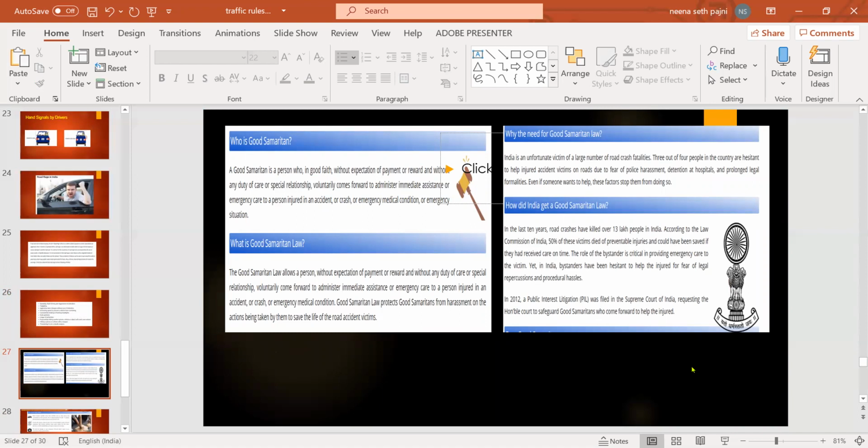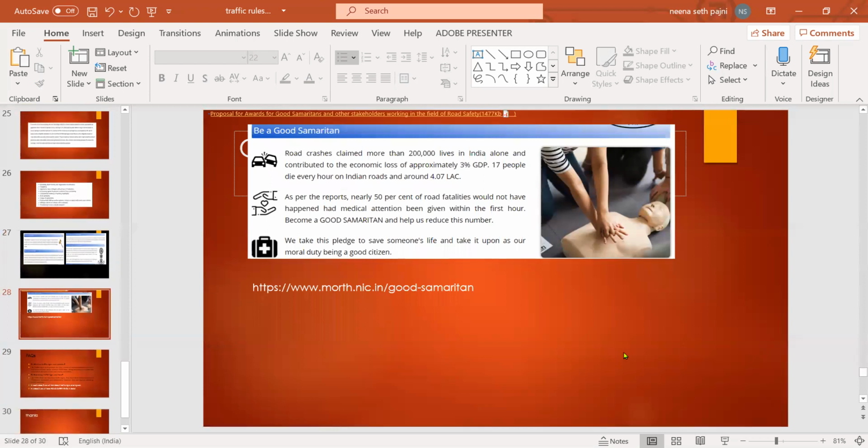You might have seen nowadays people making videos on their mobile phones whenever there is some accident. Instead of that, you should help that person. It is believed that if we give first aid to a person in the first hour, then the life can be saved, and the government rewards all those persons who do this good work and are good human beings. The proposal for reward for good Samaritans and other stakeholders can be found at morth.nic, Ministry of Road Transport.